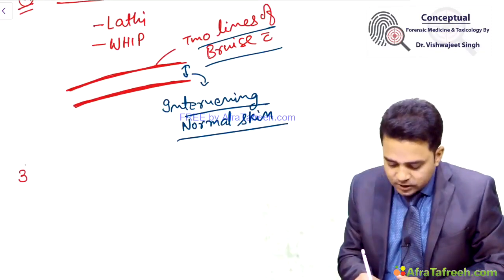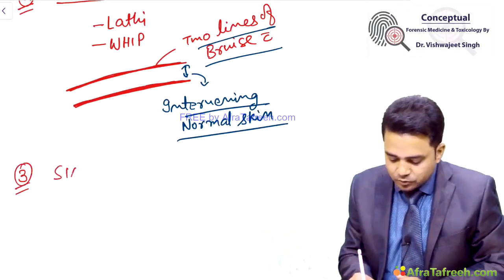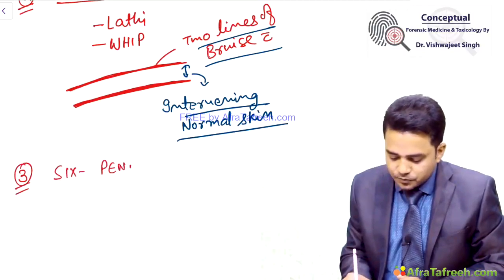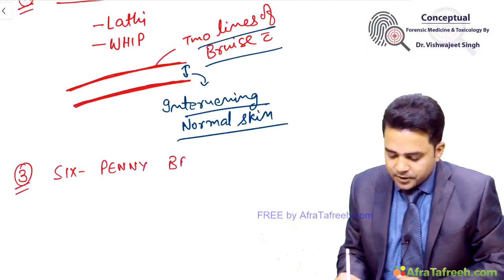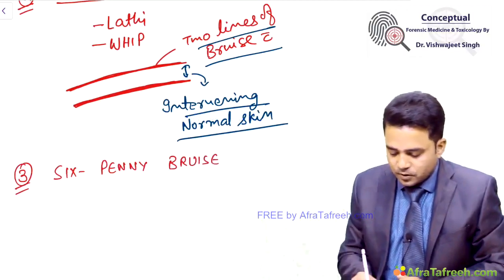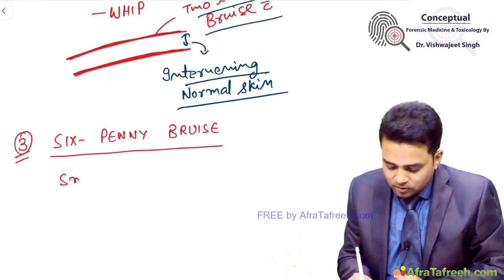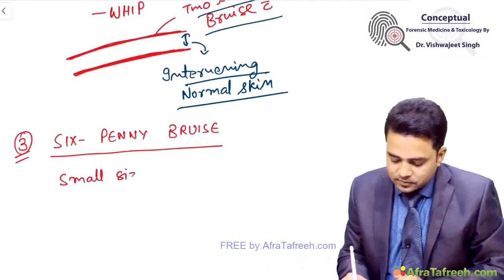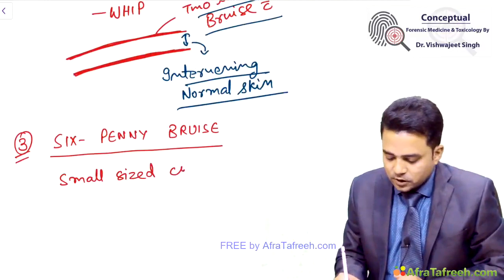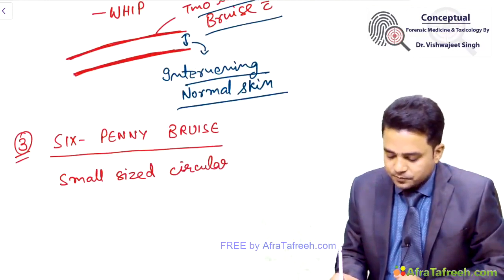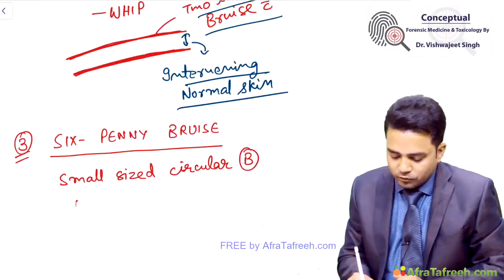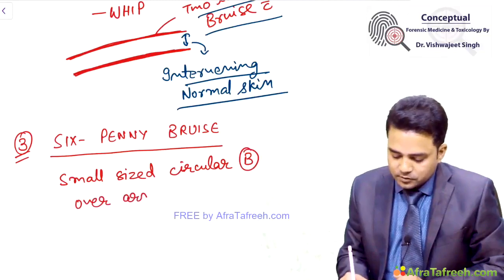And third type of bruising is sixpenny bruise. These are small, circular bruises over arms or shoulders.